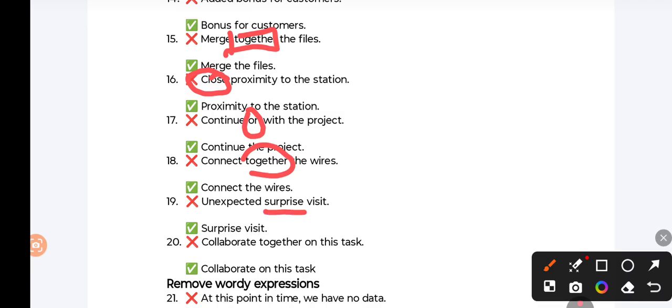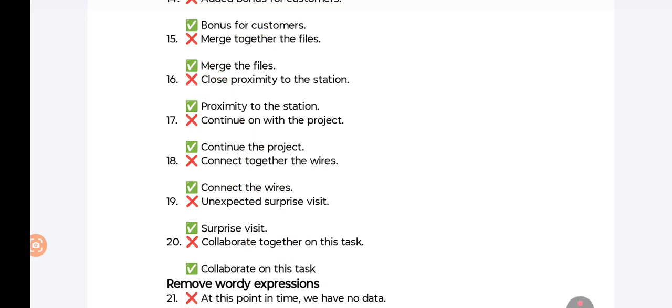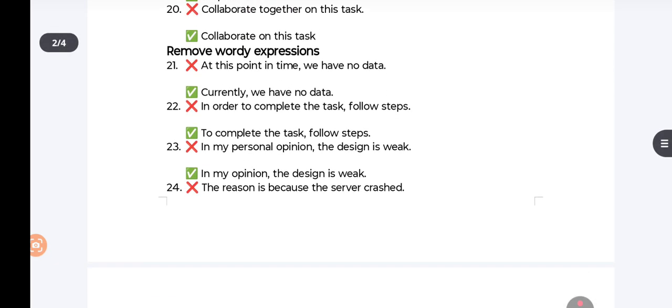Surprise is always unexpected. So you say "surprise visit." "Collaborate together on this task." When we collaborate, we are putting everyone or everything together. So here the word "together" is superfluous; rather say "collaborate on this task." Then we remove wordy expressions.